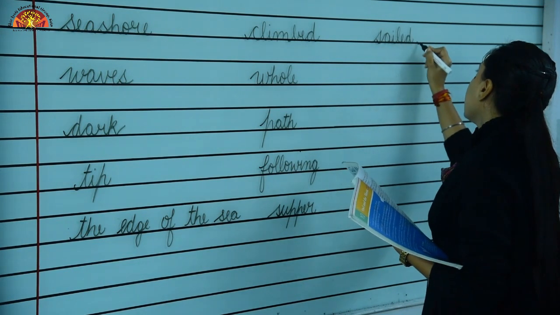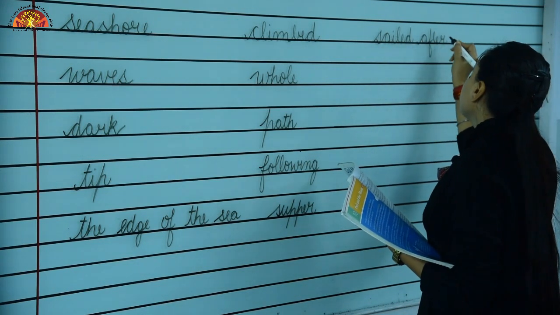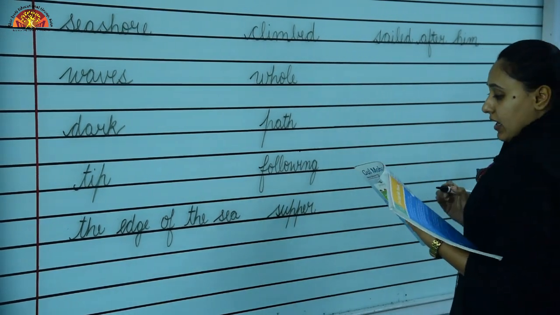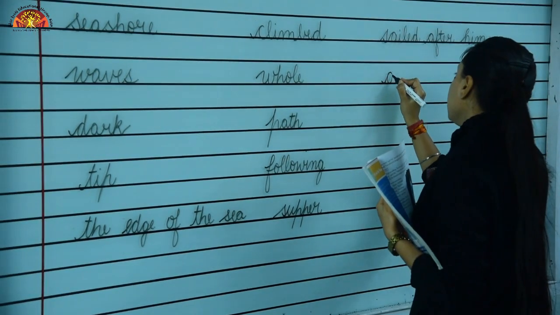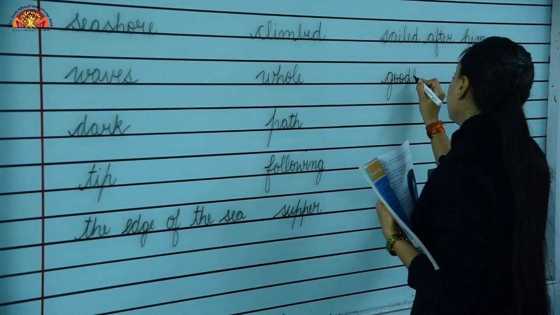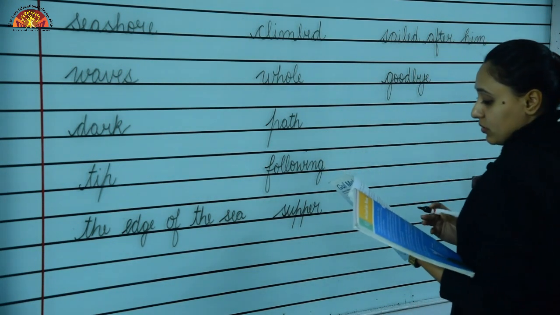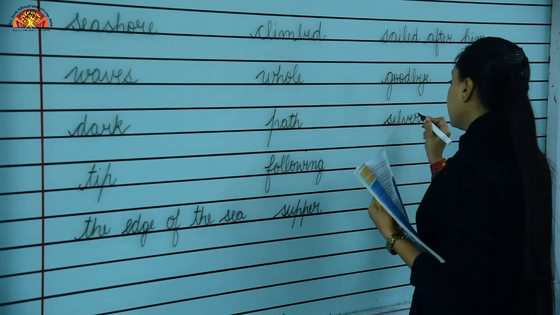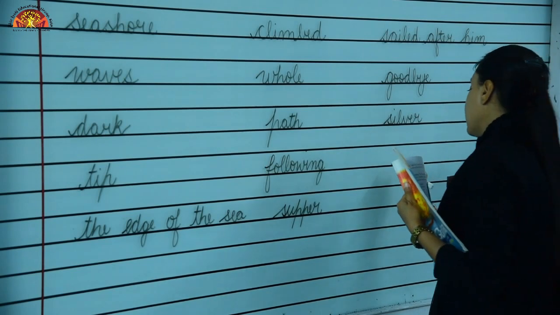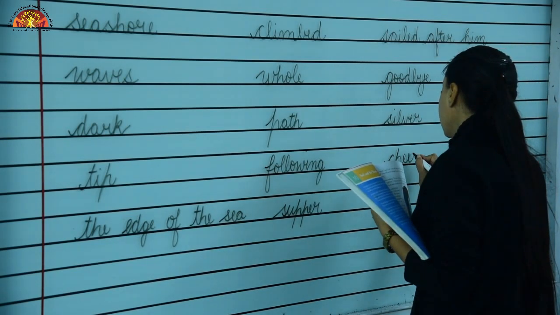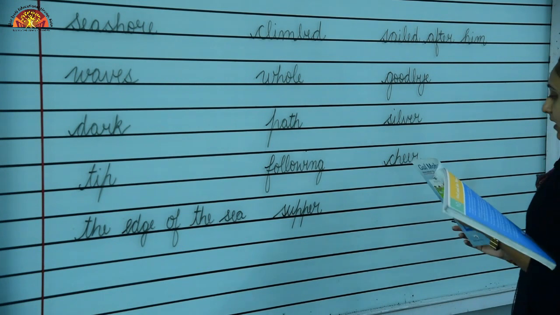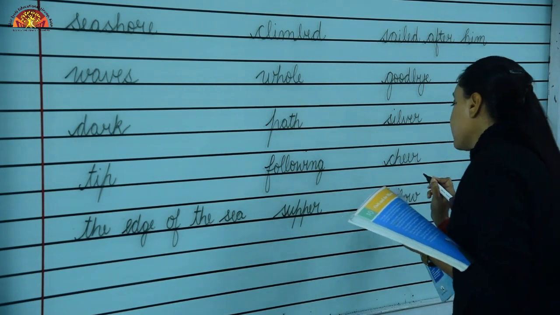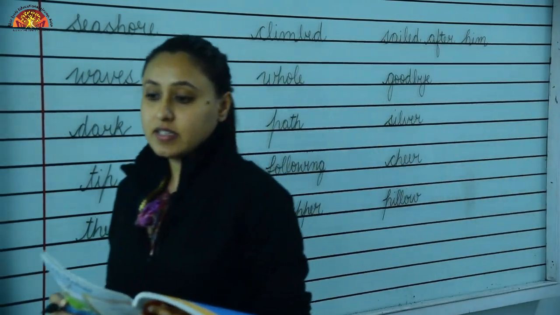After that sailed after him, S-A-I-L-E-D, sailed, A-F-T-E-R, after, H-I-M, him, sailed after him. After that goodbye, G-O-O-D, good, B-Y-E, bye, goodbye. Then silver, S-I-L-V-E-R, silver. Then cheer, C-H-E-E-R, cheer. Then pillow, P-I-L-L-O-W, pillow. So children, learn these spellings thoroughly, okay.